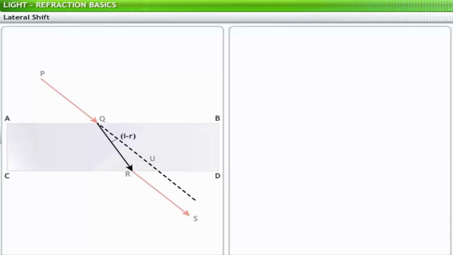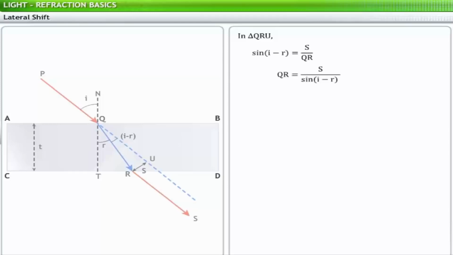It is equal to i minus r. Now consider the right triangle QRU. In this triangle, sine of (i minus r) is equal to the ratio of S to QR. Thus, QR is equal to S divided by sine of (i minus r). This gives us equation 1.